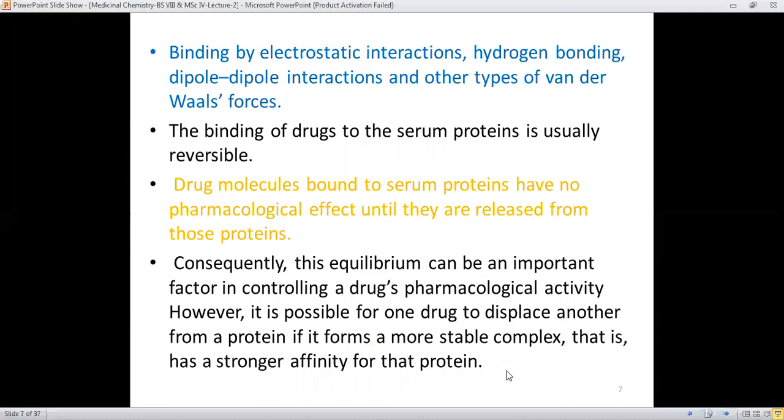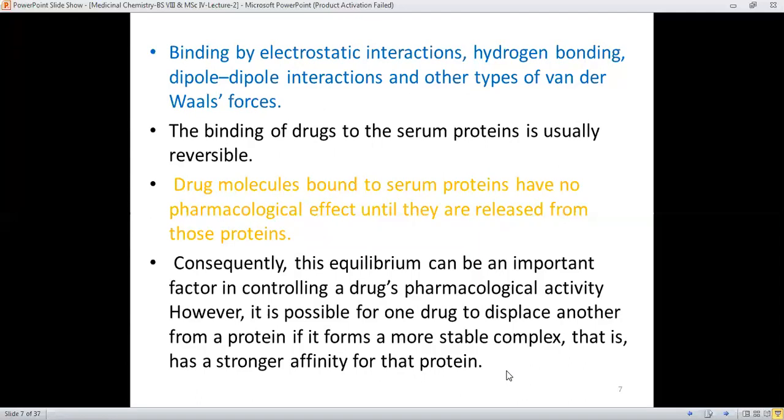And these bindings are by electrostatic interactions. These electrostatic interactions must be between the polar and the non-polar ends. They can be in the form of hydrogen bonding, dipole-dipole interactions, and other types of weak forces like van der Waals forces as well. All these types of secondary forces of attraction are responsible for the binding of the drug molecules with the proteins. And these proteins are mostly the albumin molecules.